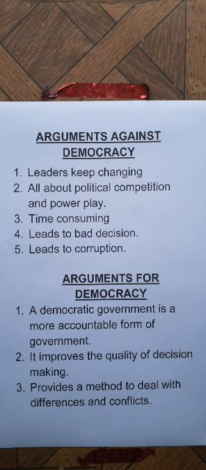Therefore, after winning the election, most political leaders concentrate on recovering the money they used earlier, not on the development of the country. So in democracy, most of the time it leads to corruption. So these are some bad characteristics of democracy.